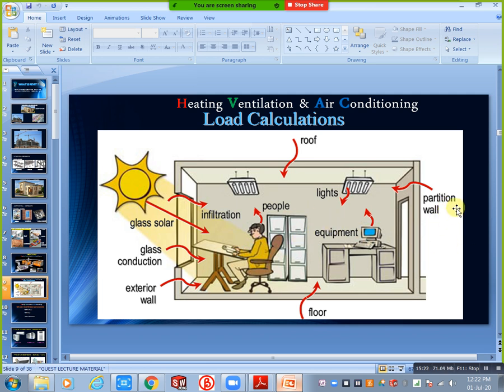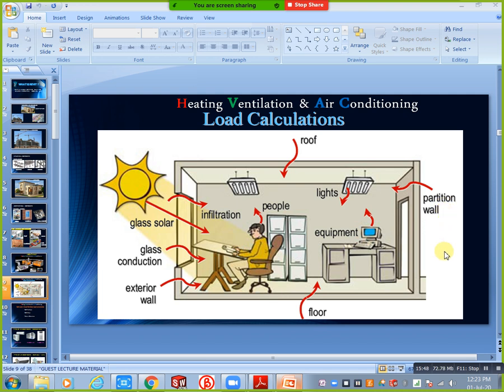Wait a minute, I will explain. For example, here we have high temperature, here we have low temperature. This is unconditioned space, this is conditioned space. In the conditioned space we have cool air, and in the unconditioned space the room air temperature is high compared to this one. In that condition we have the thermodynamics second law. The thermodynamics second law means heat always transfers from high temperature to low temperature. So here we have high temperature, and that heat automatically transfers through this wall.